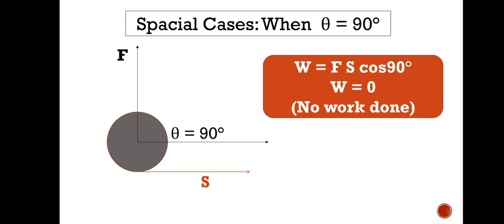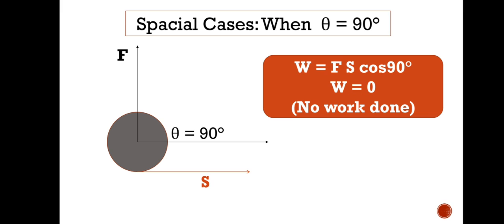You see here, first you see this one, that is 0 work done, when theta is equal to 90 degrees. Here this is the direction of applied force. Suppose that force is applied vertically upward and this roller is moving toward that side, that is displacement, and force and displacement make an angle of 90 degrees between them. So we put theta as 90, and cos 90 you all know is 0, so Fs into 0 gives 0. So this is the 0 work done, or no work done, we'll say.